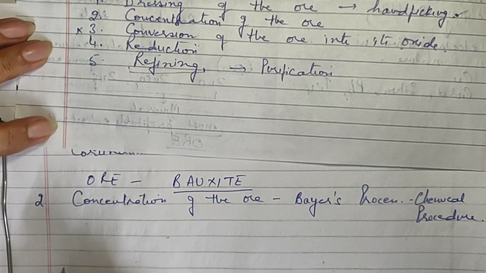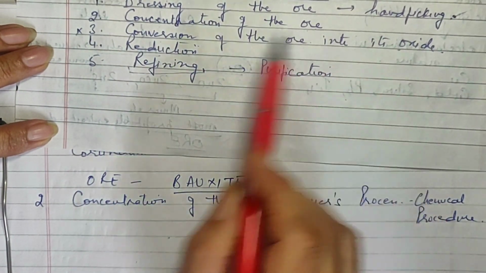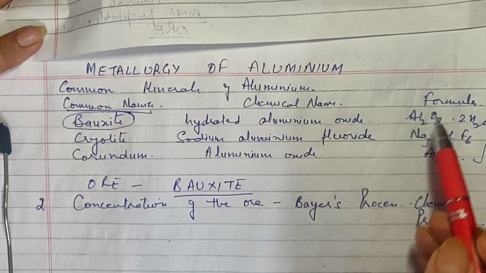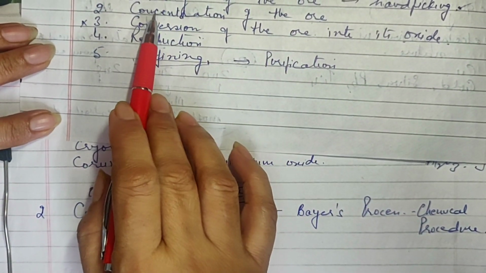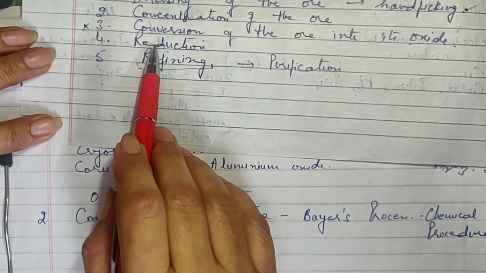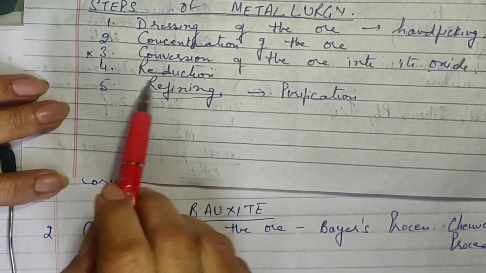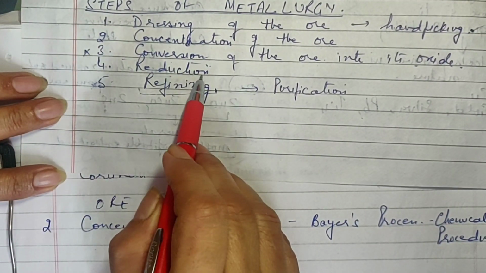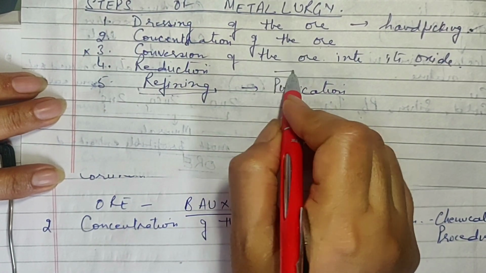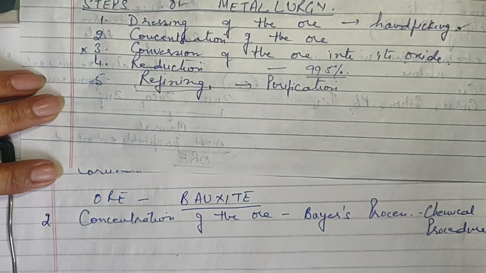Now the next step is conversion of the ore into oxide. Now we don't need to do this because the ore is already in the oxide state. So this step can be ruled out. Straight away after concentration, we will talk about reduction, and then we will talk about refining. Okay. Now according to the reduced syllabus, the refining also doesn't need to be done, because after the reduction of aluminium, we obtain about 99.5% pure aluminium. So further refining doesn't need to be done.